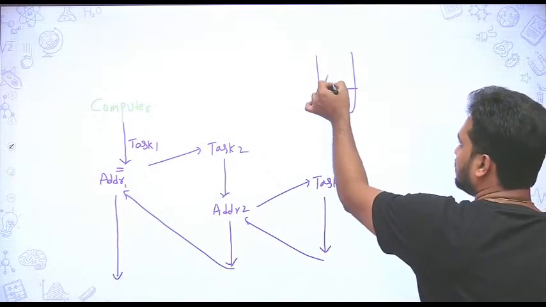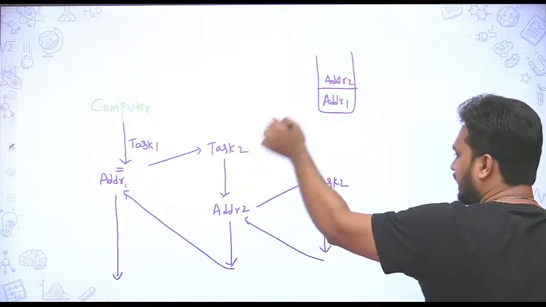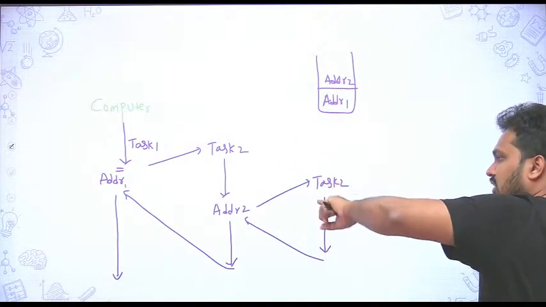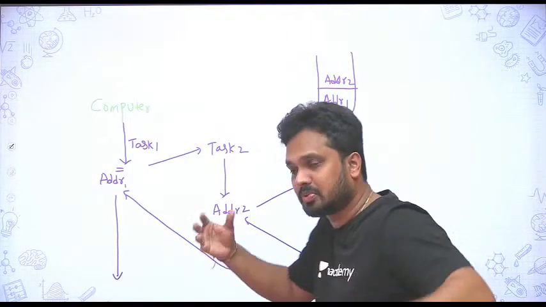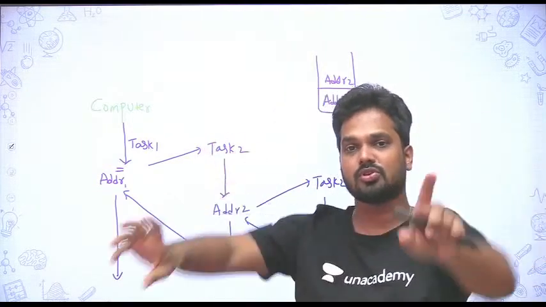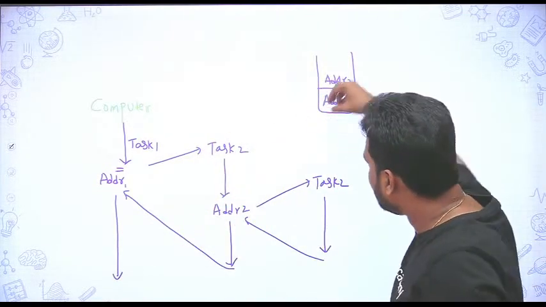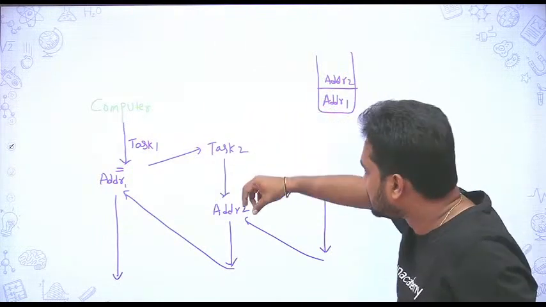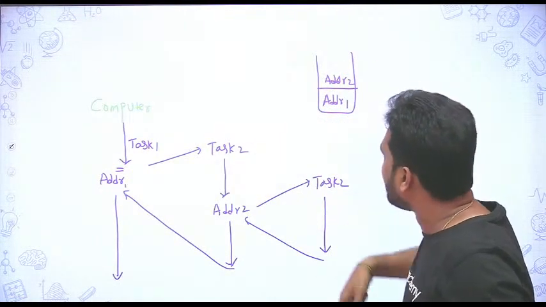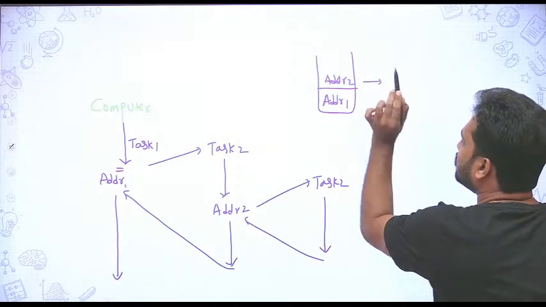In this case, it should store the address while coming from here. Why store the address? Because when it should return back, the computer doesn't have any memory if you don't save it. So it will save this value and come out. While returning back, it can understand I should go to this.